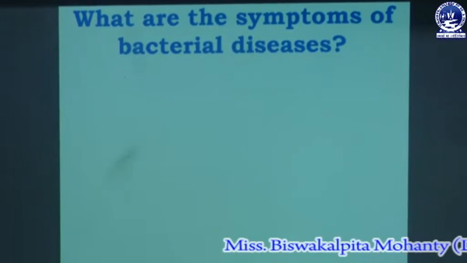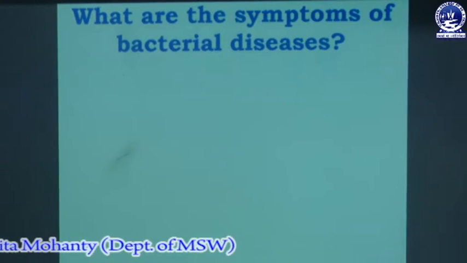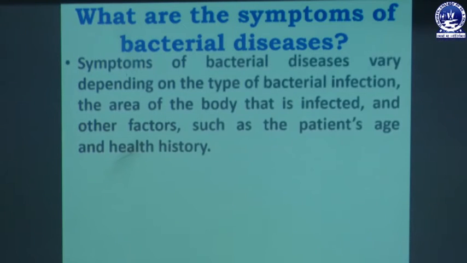First we will discuss the symptoms of bacterial diseases. Symptoms of bacterial diseases vary depending on the type of bacterial infection, the area of the body that is infected, and other factors such as the patient's age and health history.